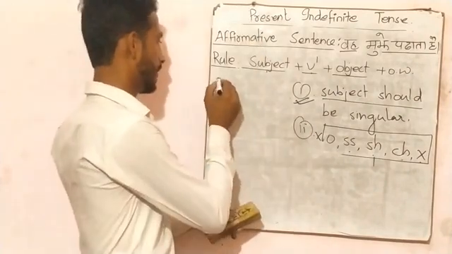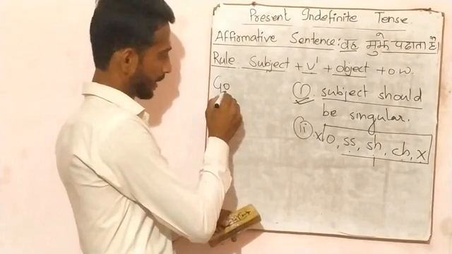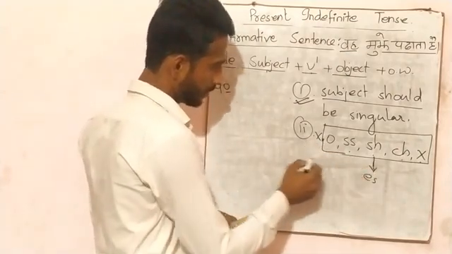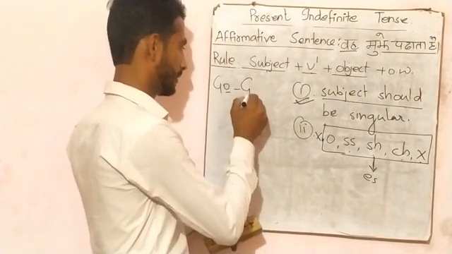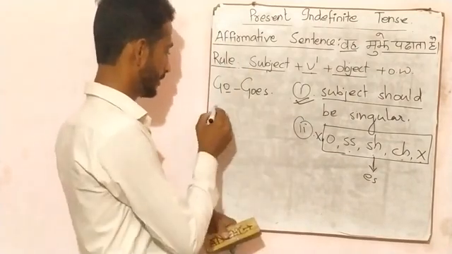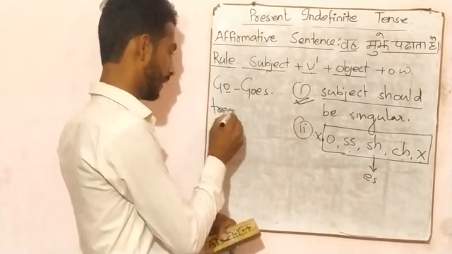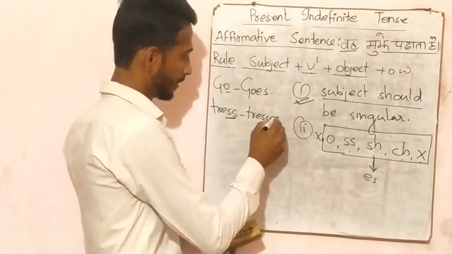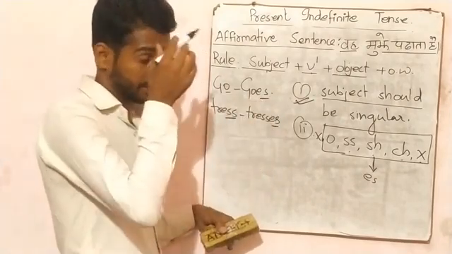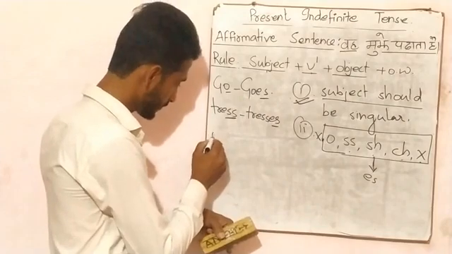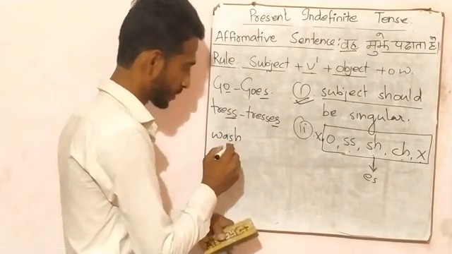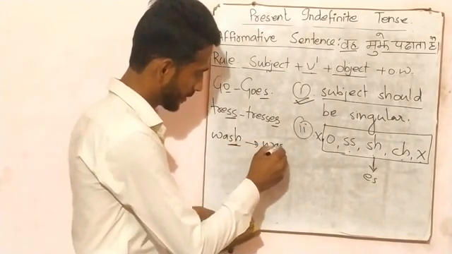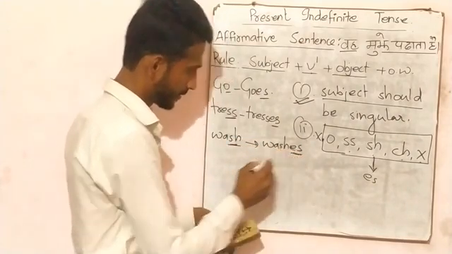For example, go. Here is O, then we add es. Goes. Press, here it's double S, then we add es. Clear? Next is wash, here it's sh, then we add es.